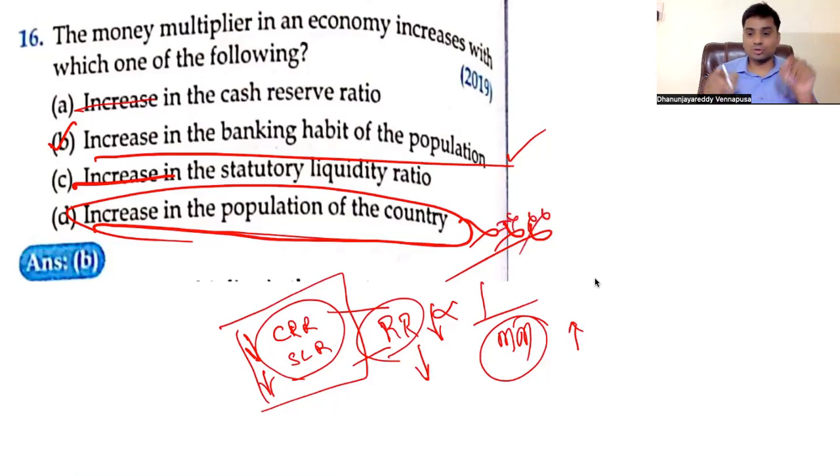CRR and SLR, I said both are synonyms. So both cannot be correct because you have to choose one option. So the one option that is left is B. But what I request is, know what the money multiplier effect is. That should be the basic.